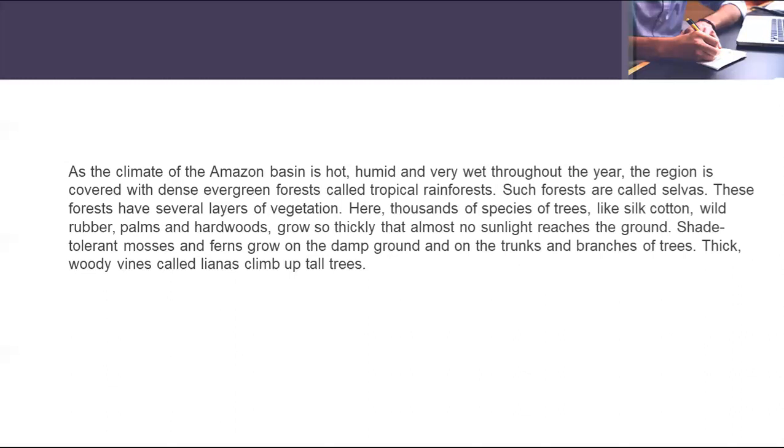Shade tolerant mosses and ferns grow on the damp ground, and sometimes on the trunks and branches of the trees also. Thick woody vines called lianas also climb up tall trees. So these are the specialities of the Amazon basin, which is covered with evergreen forest.